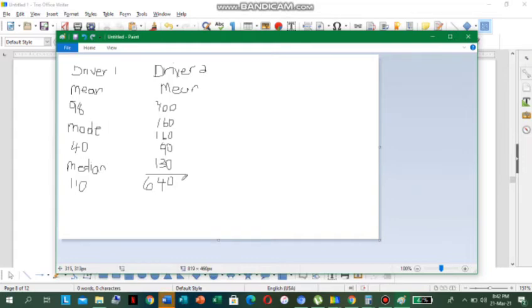All right, good. Now we have to divide by the number of values in the set, because the mean is the average. The mean of the data set is found by adding all the numbers in the data set, which we just did, then dividing by the number of values in the set. So the number of values in the set is 1, 2, 3, 4, 5. So we have to divide this number by 5.